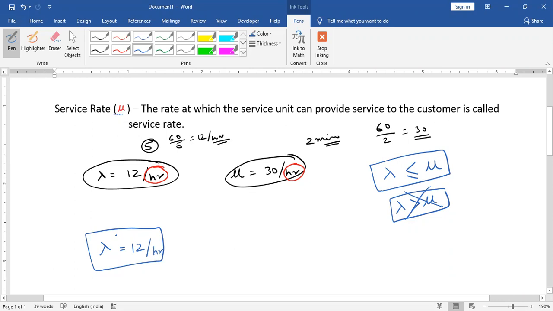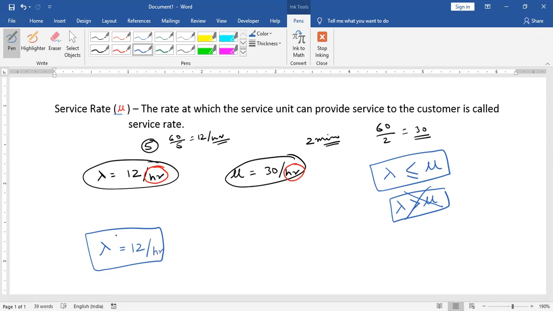The average length of a phone call, the call made by a customer, is 4 minutes. That means a customer arrives, calls any number, and on an average talks for 4 minutes.